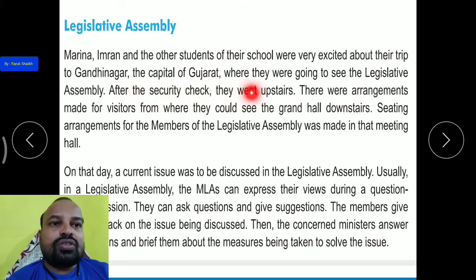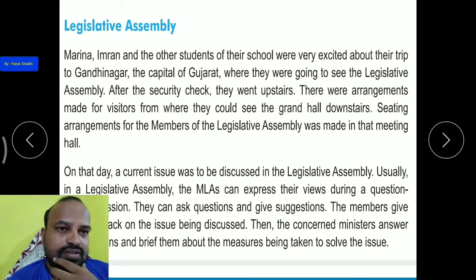The capital of Gujarat, where they were going to see the Legislative Assembly. After the security check, they went upstairs. There were arrangements made for visitors from where they could see the grand hall downstairs. Sitting arrangement of the members of the Legislative Assembly was made in that meeting hall. So for the visitors, an arrangement was made so they could see that grand hall downstairs, यानी कि नीचे से वो पूरा जो grand hall था for the MLAs, for the meeting, they could see from downstairs.